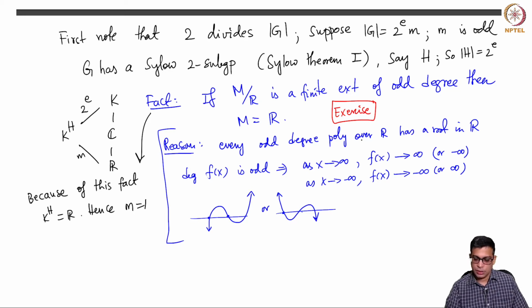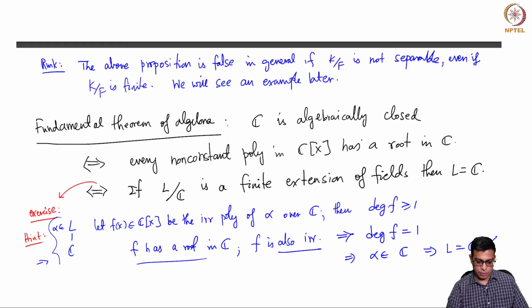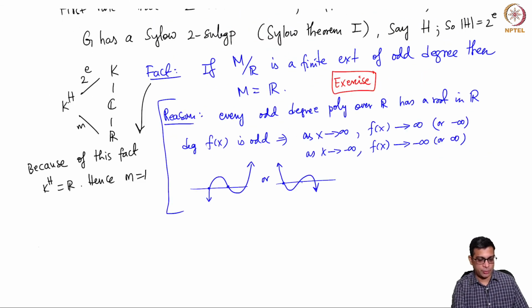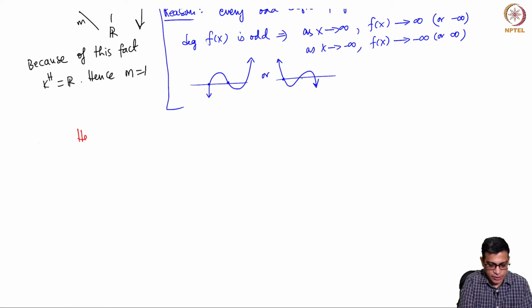Once you admit this reason, the proof is similar to the proof of the equivalence of these two statements. So if you have an odd degree extension and take an element, its irreducible polynomial has odd degree, so that irreducible polynomial must have a root, but an irreducible polynomial which has a root has to be of degree 1, so it must be that an arbitrary element alpha must be in R itself. That means everything in K^H is in R, so K^H is equal to R. So this tells me that, and hence now let's proceed with the proof.